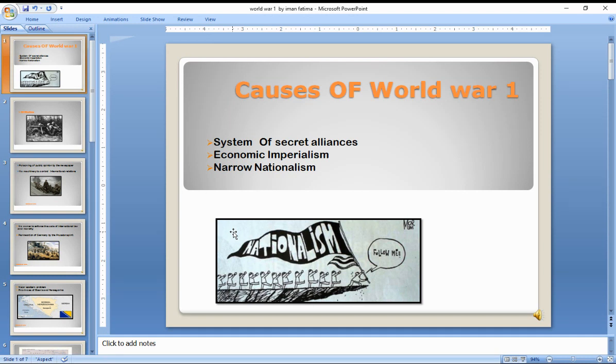जब सर्बिया से ऑस्ट्रिया हंगरी की राइवलरी स्टार्ट हुई थी तो Serbia was backed by Russia, and the Austro-Hungarian Empire was backed by Germany. And also Russia was in an alliance with France and Britain. So there were two camps which were defending each other.